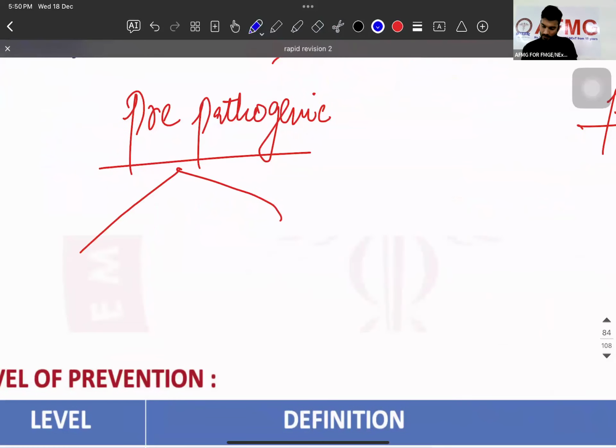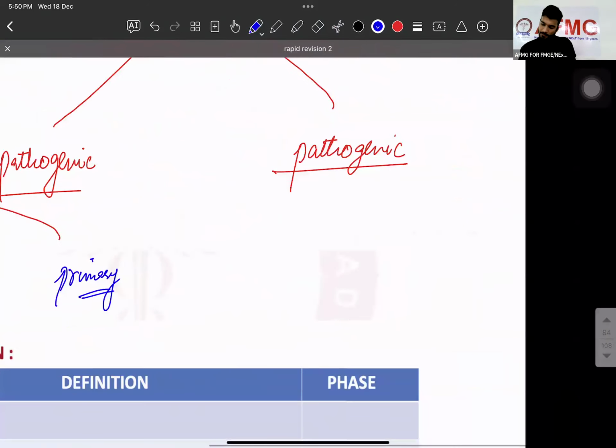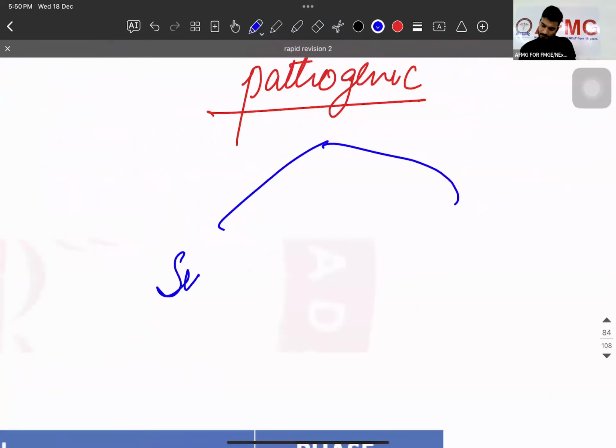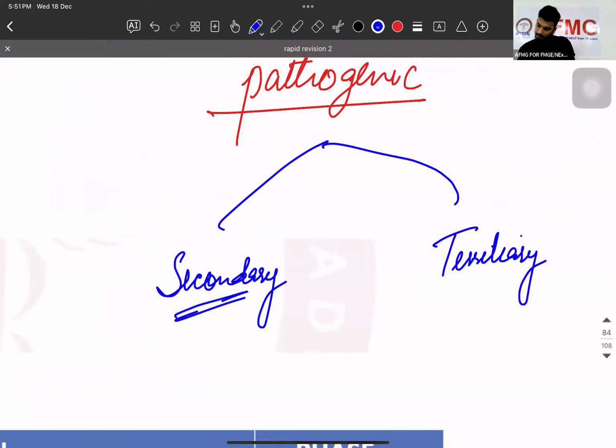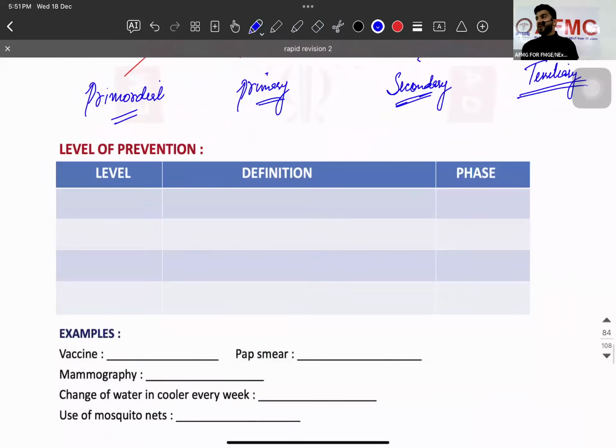Two things: primordial and primary. And in pathogenic, secondary and tertiary.